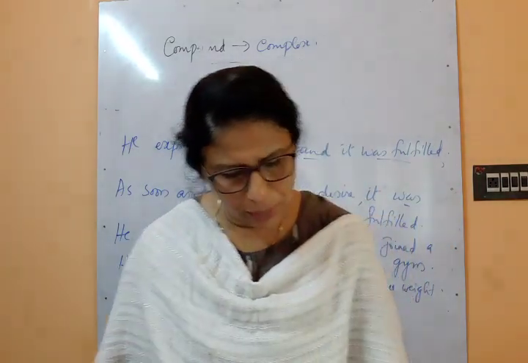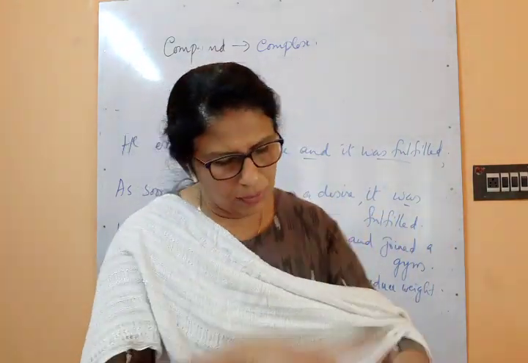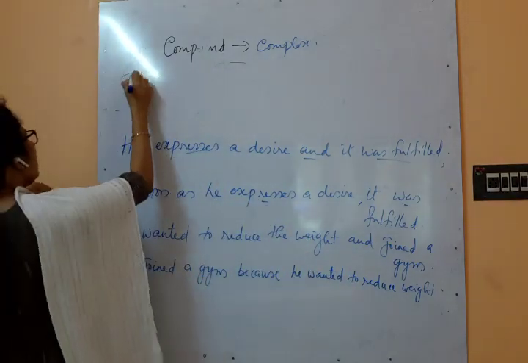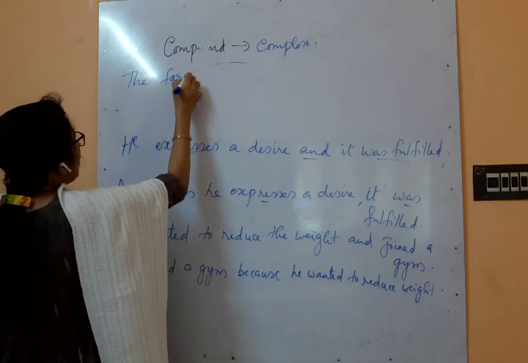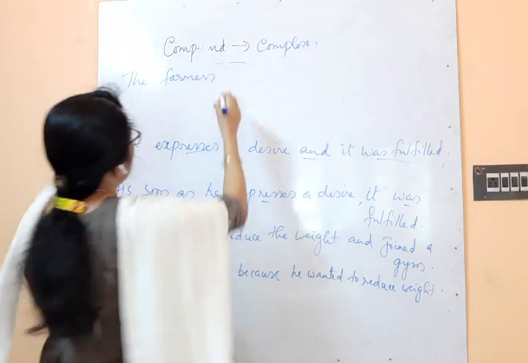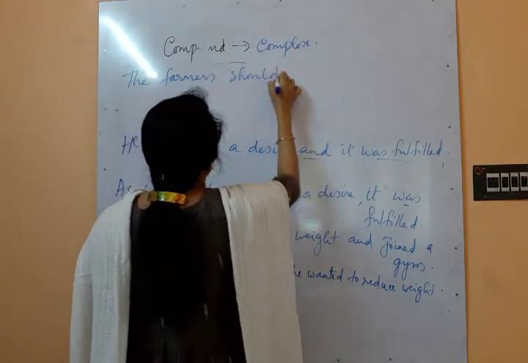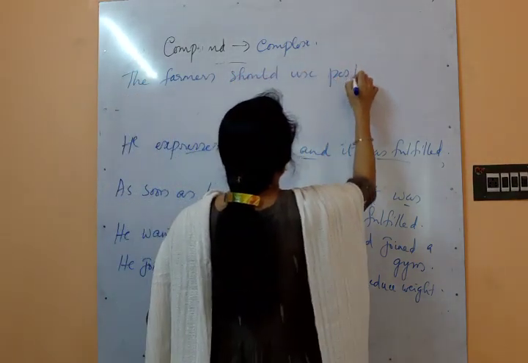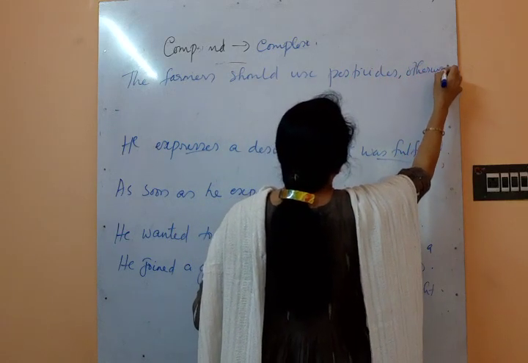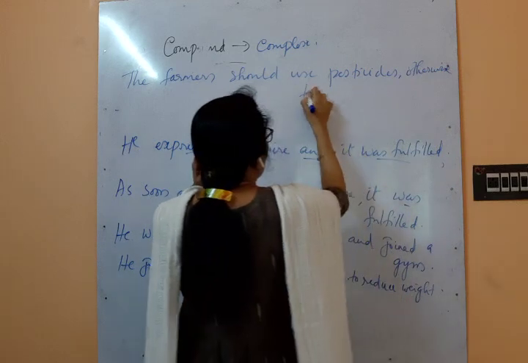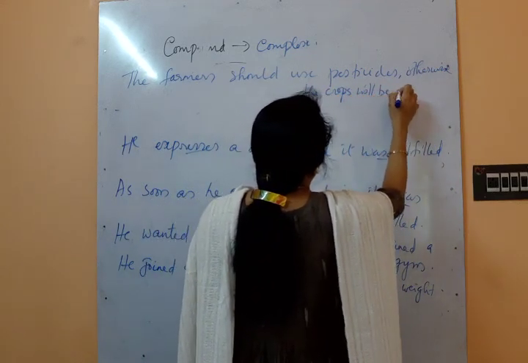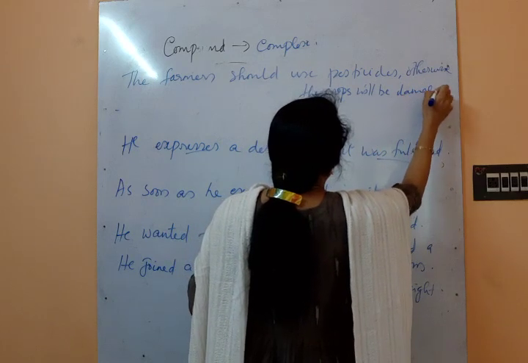Yeah, farmers should use pesticides, otherwise the crops will be damaged. Okay. The farmers should use pesticides, otherwise the crops will be damaged.